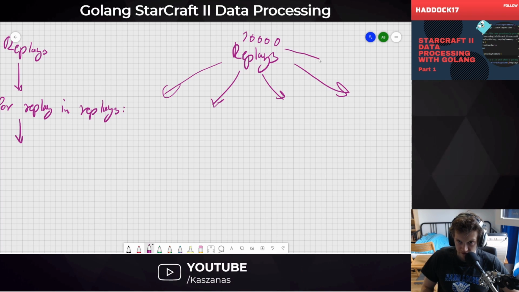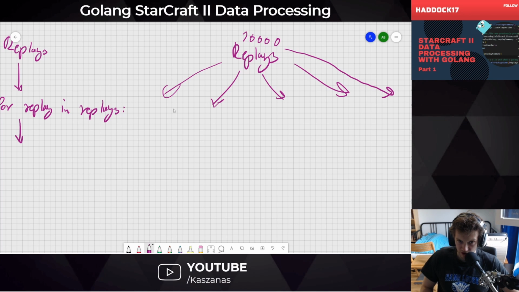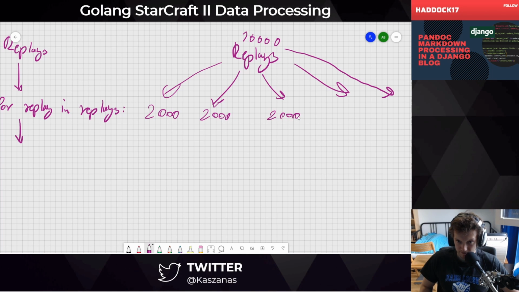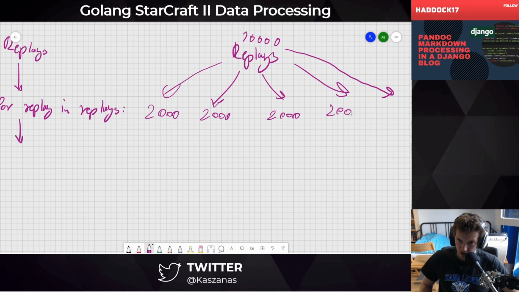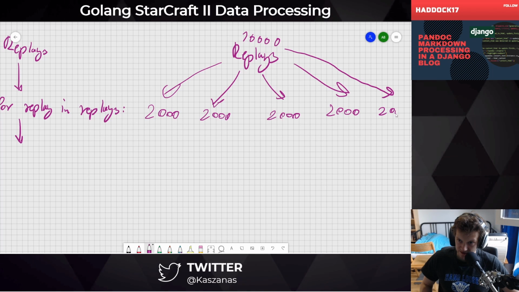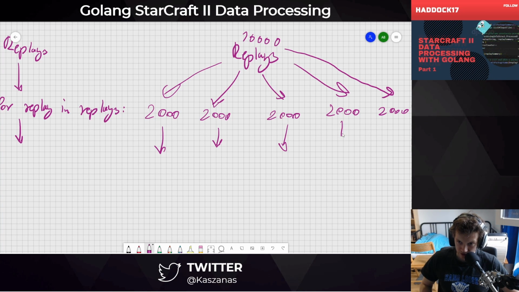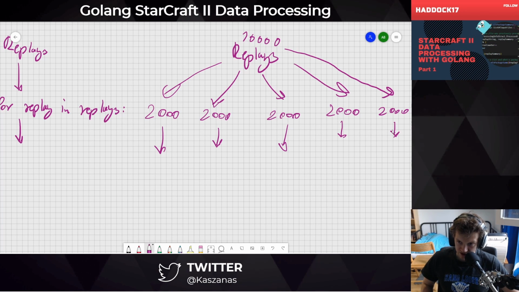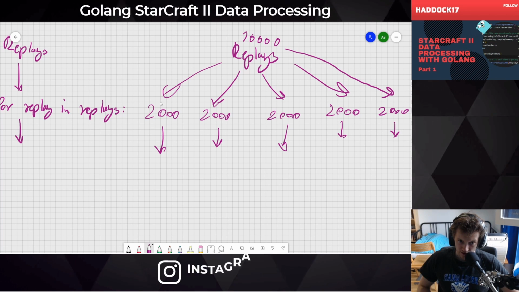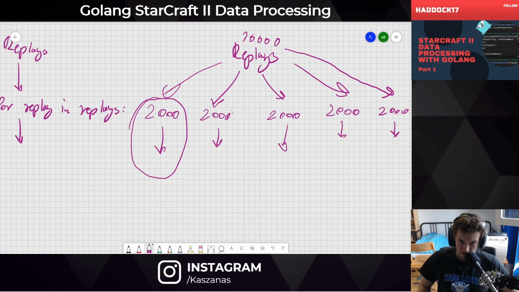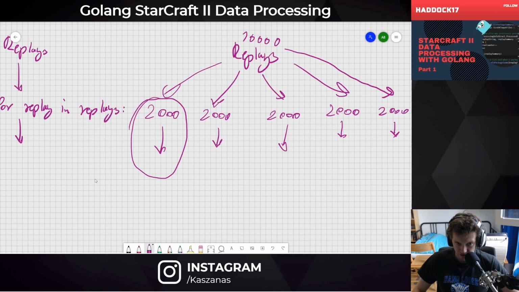So let's say if we do 5 chunks, it would be nice to perform computation on 2000 each here. Yep, so in this case we are speeding up our computation because processing 2000 files by one thread